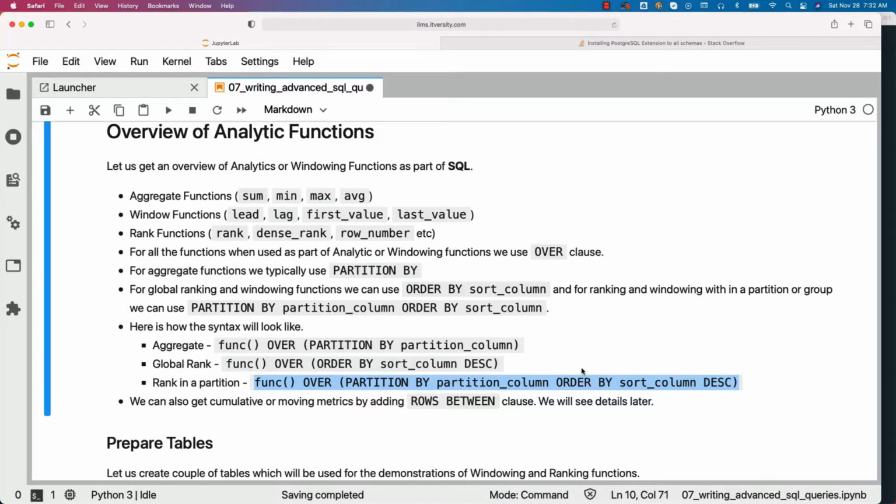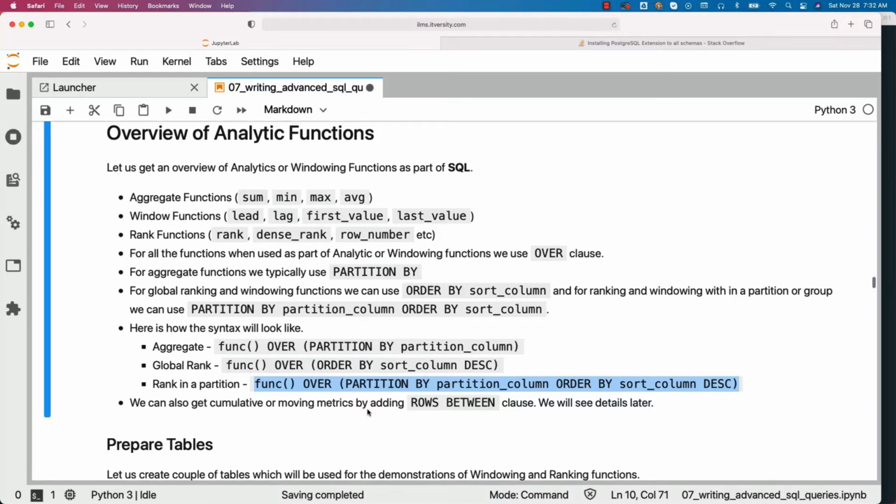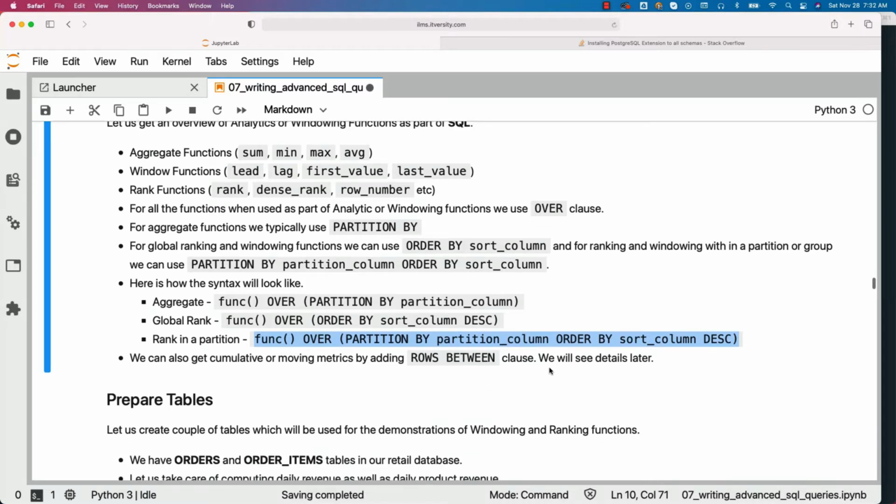We can also get cumulative or moving metrics by adding rows between clause. We will see the details later. For now, don't worry too much about this.